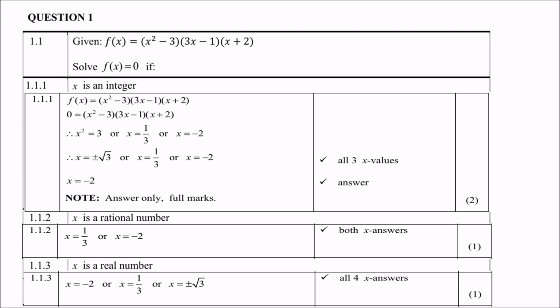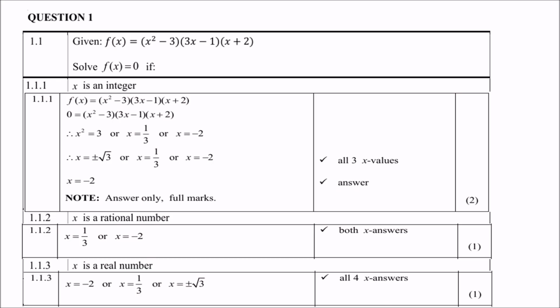But remember now that x must be an integer, so you need to remember what an integer is. Yes, integers are all the numbers: 0, negative numbers, positive numbers, but not fractions. Therefore, the only answer here is x equals negative 2. Secondly, if x is a rational number, now you can include 1/3.